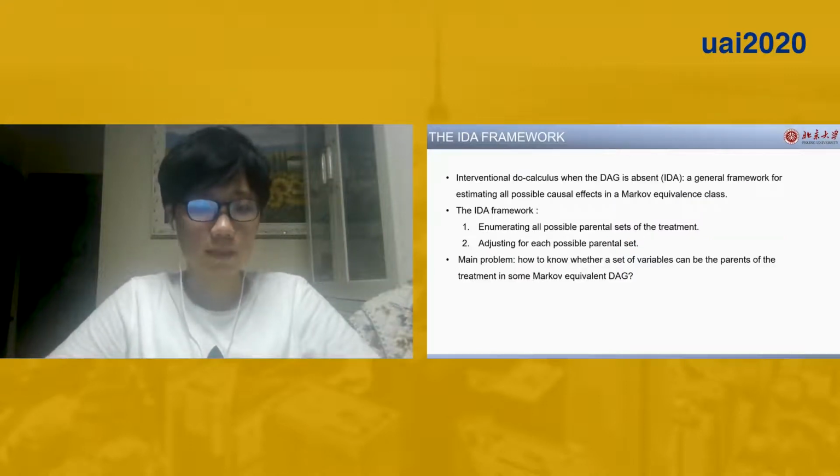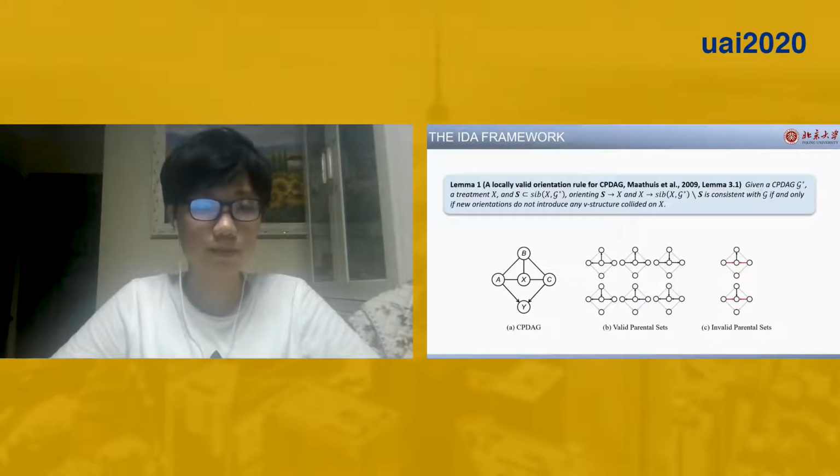So what is IDA? IDA means interventional do calculus when the DAG is absent. Since generally, we can learn a Markov equivalence class from data, IDA is a framework for estimating all possible causal effects in a Markov equivalence class. It first enumerates all possible parental sets and then adjusts for each of them. So the main problem is, how do we know whether a set of variables can be the parents of the treatment in some Markov equivalent DAG?